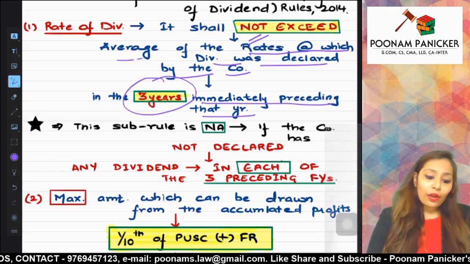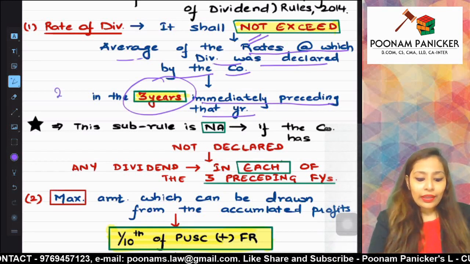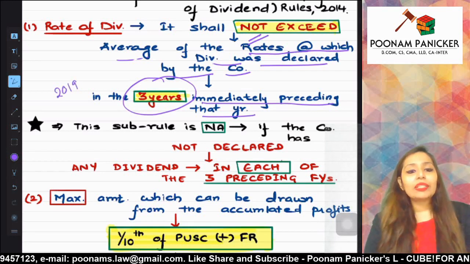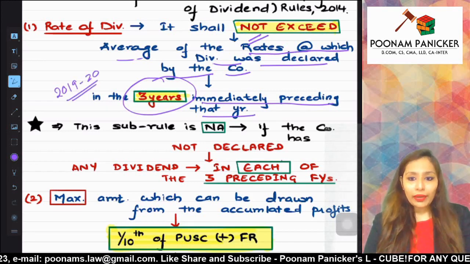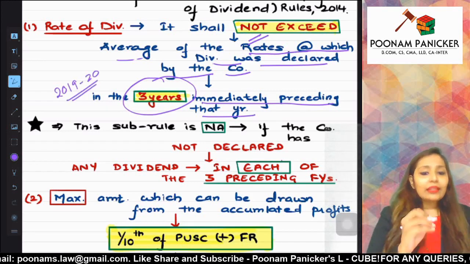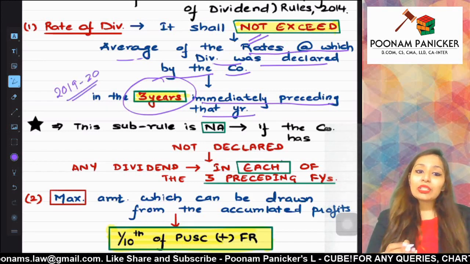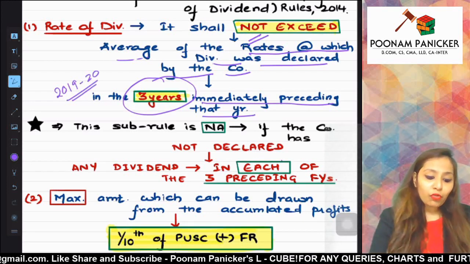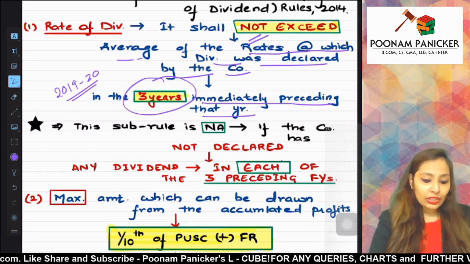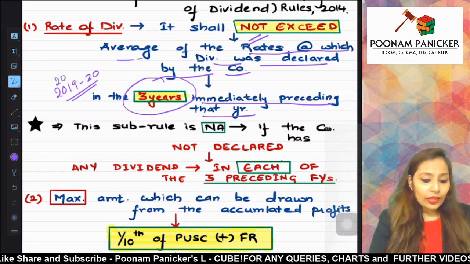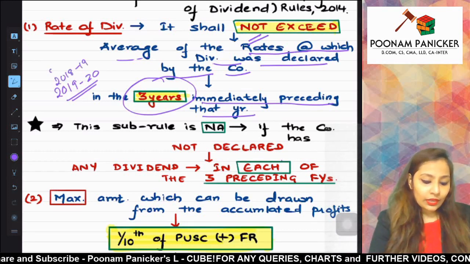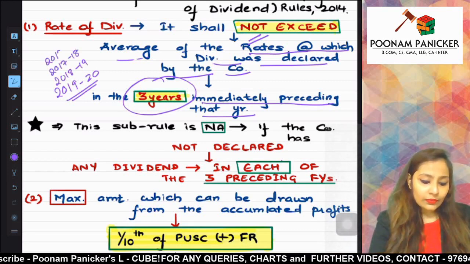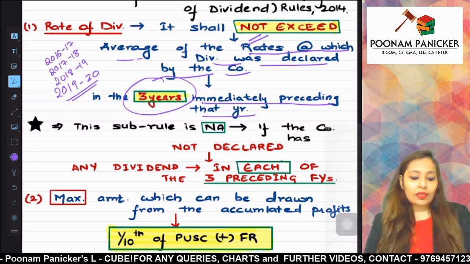So say for example, you want to declare a dividend in case of inadequacy or absence of profits in the year 19-20. Then in that case, you will go and check the rates of dividend for the previous 3 financial years, which is going to be 18-19, 17-18 and 16-17.